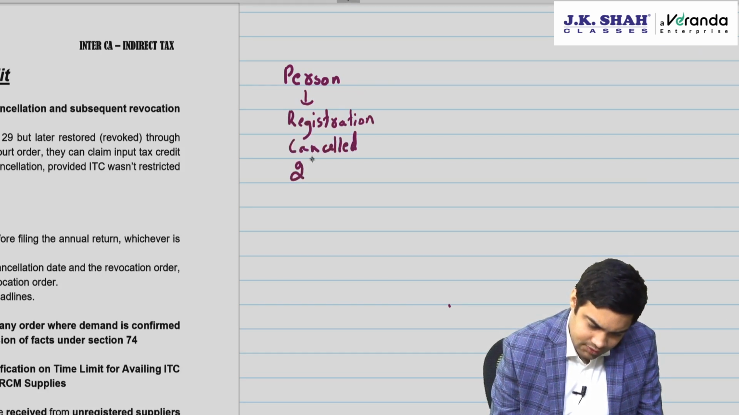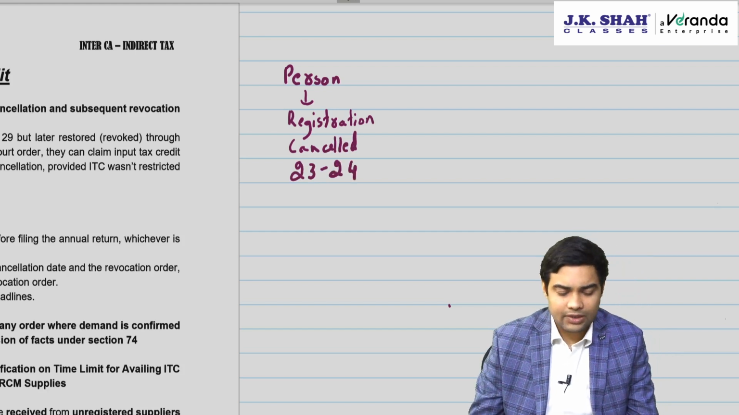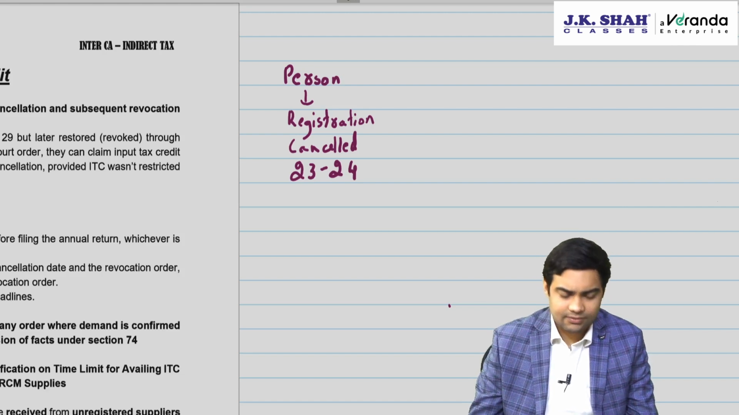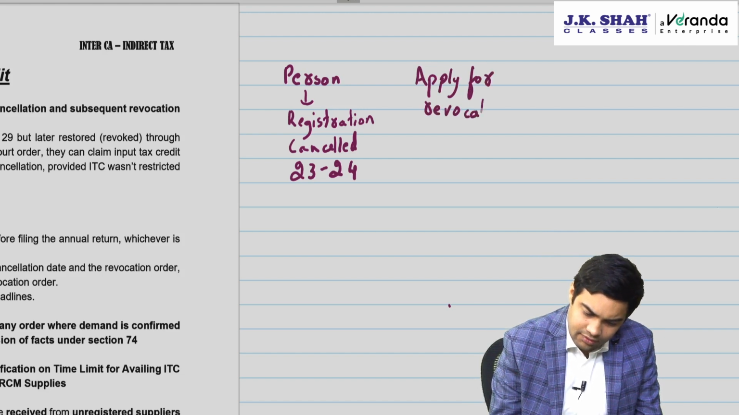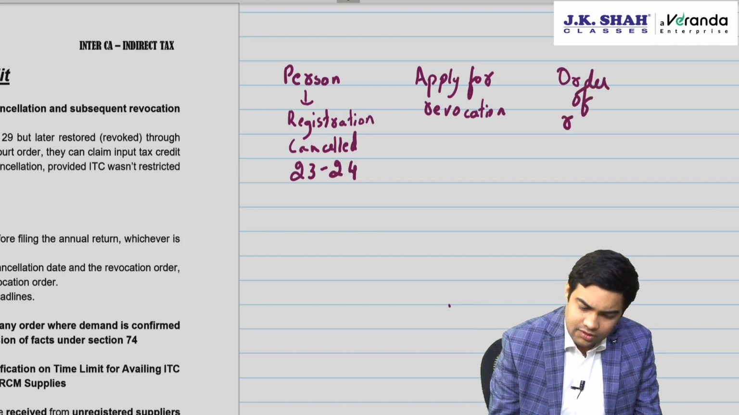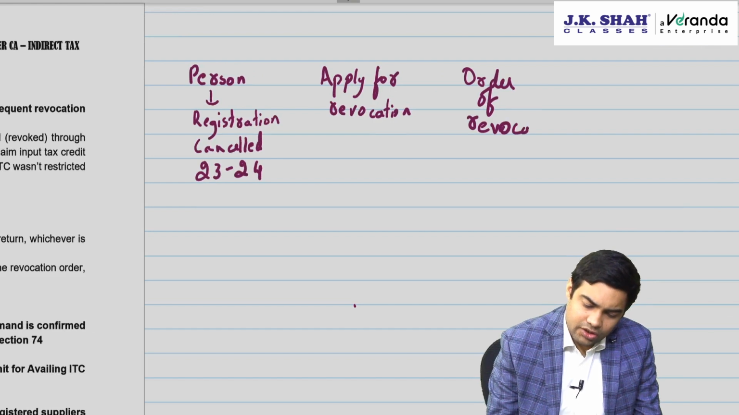Suppose in 23-24 his registration was cancelled. Now once his registration is cancelled, he will apply for revocation, correct? Then he would get an order of revocation. Now suppose by the time he got the order for revocation, 30th November 24 is over.